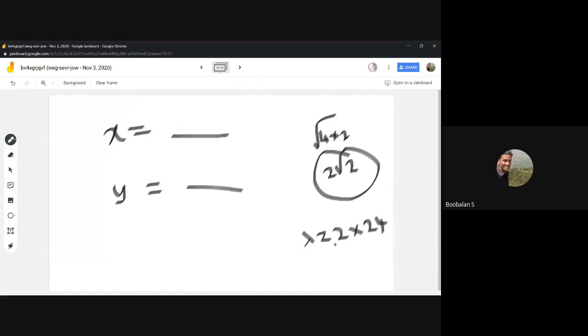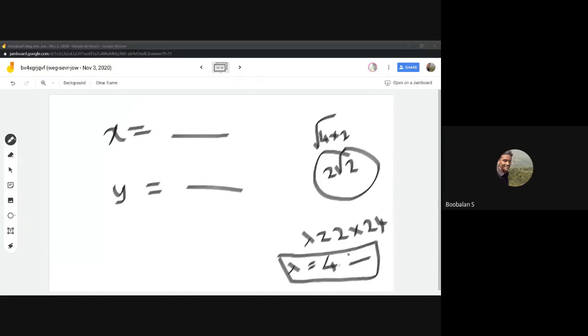What is the final value? Lambda will be 4 point something, I guess, right? Can anyone tell me the lambda value? Yeah, 2.82. It's 2.82, 2.828. Okay, right.